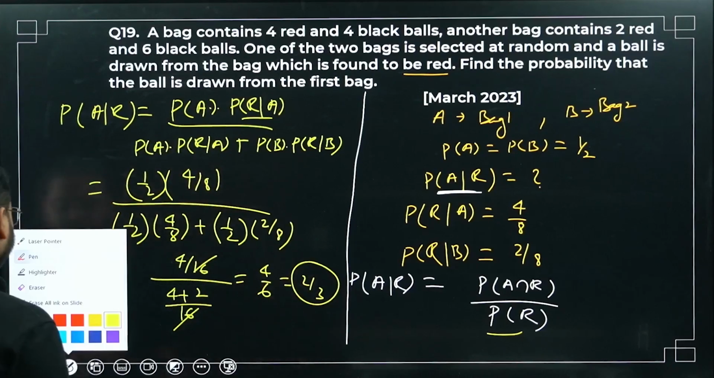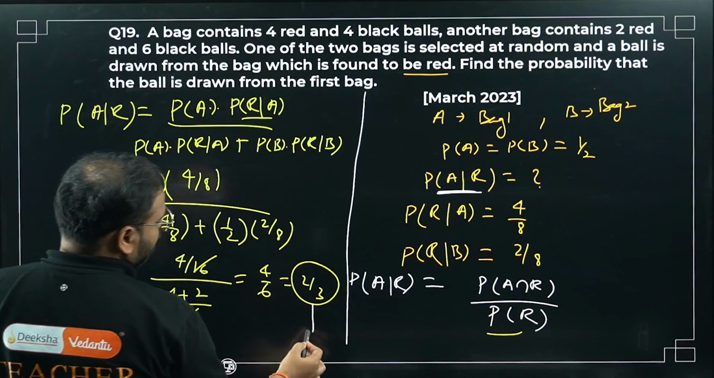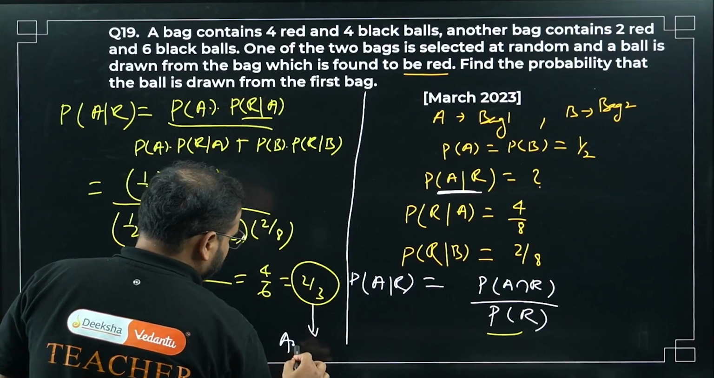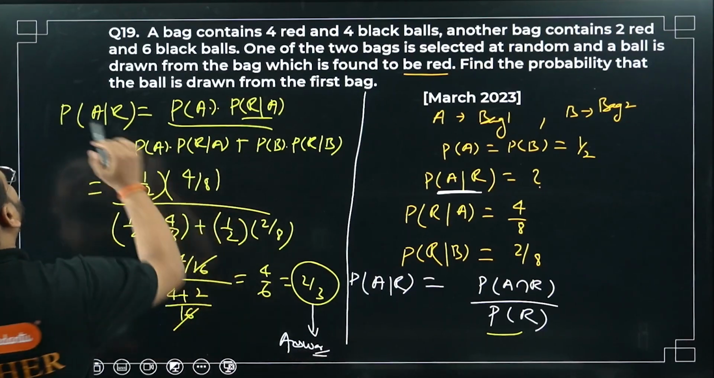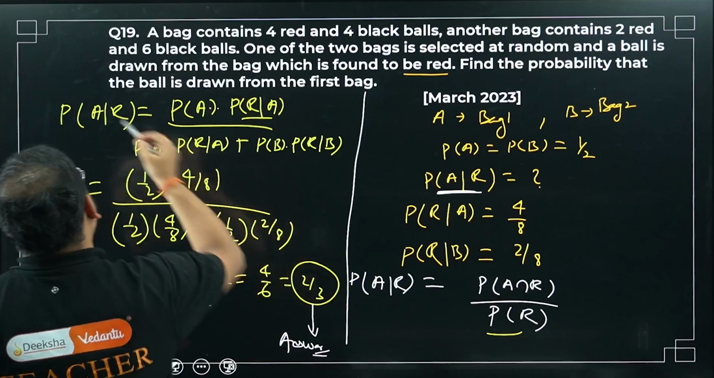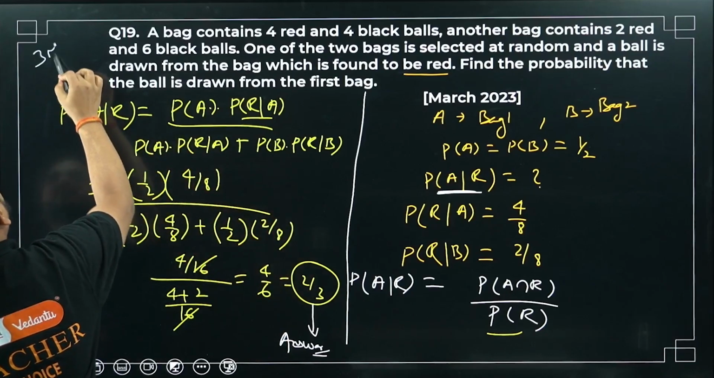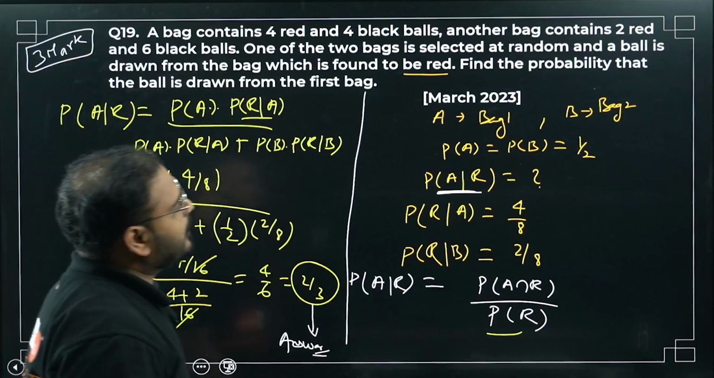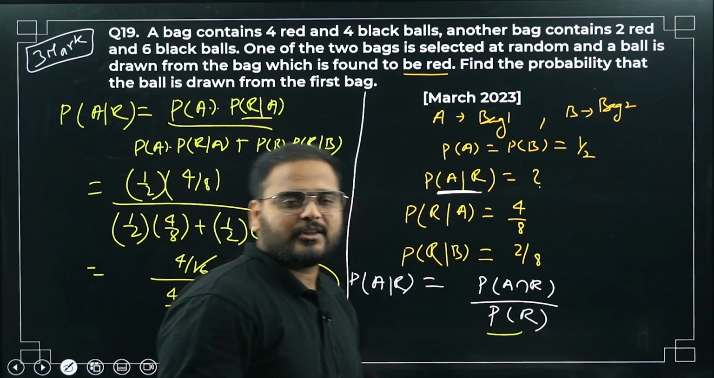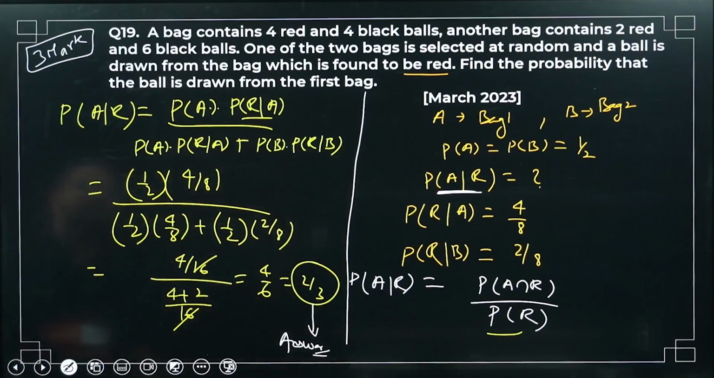Please have a look. Final answer is 2/3. This is the final answer, 2/3. Can we be asked this again in the 3 marker category? Okay, 2 marker or 3 marker can be asked. In the 3 marker category it can be asked, as in the March 2023 paper. A similar question can be asked in your 3 marker category. Have a look. Simple problem.